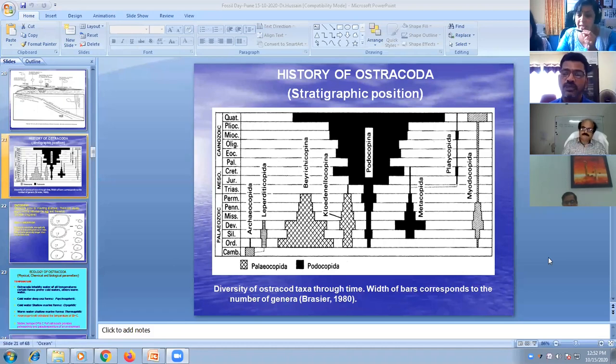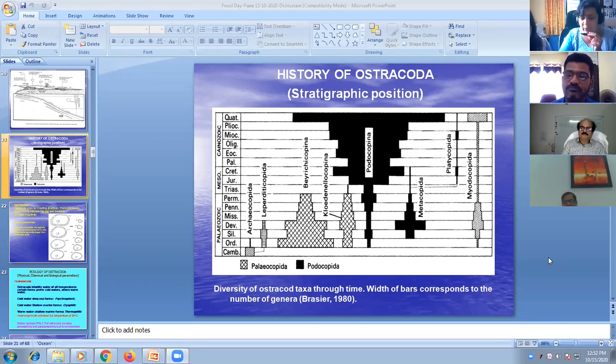Sir, how do you identify if something is aragonitic or calcitic? Yeah, aragonitic in terms of its preservation, it is feebly preserved, less preserved, whereas the calcitic shells, calcitic carapaces are well preserved. The morphological characters are well preserved in that particular carapace.